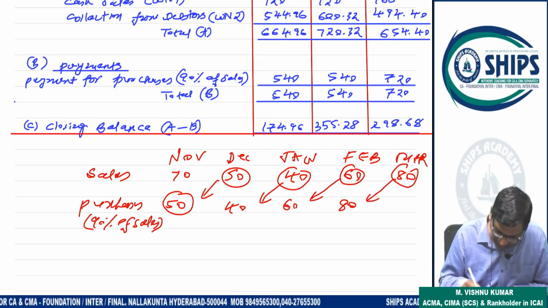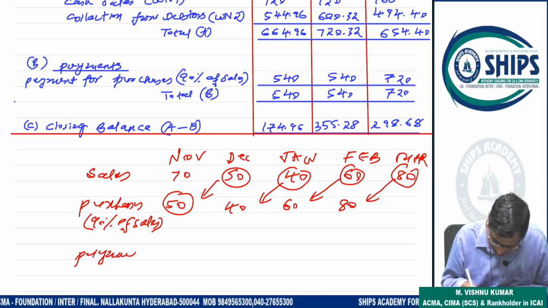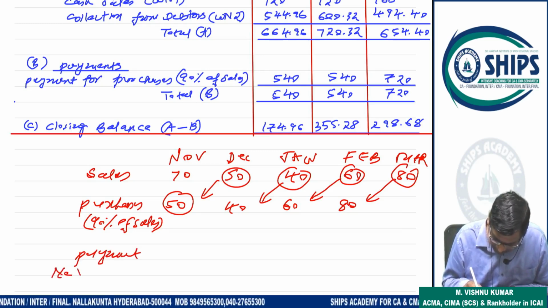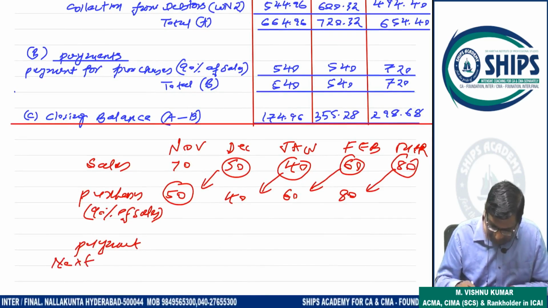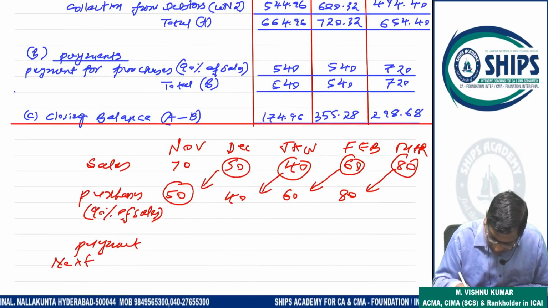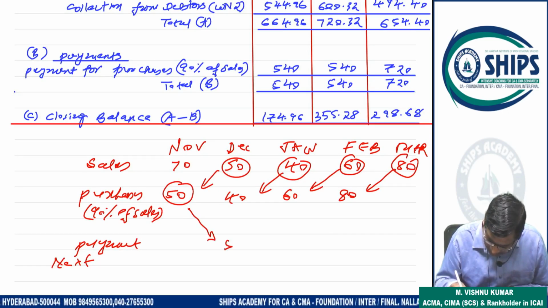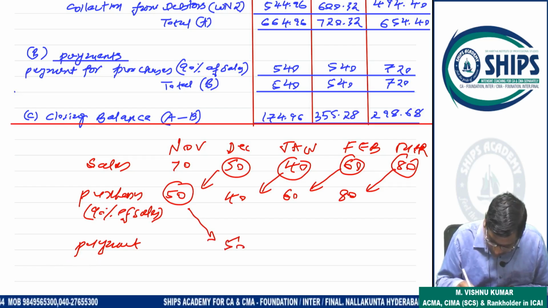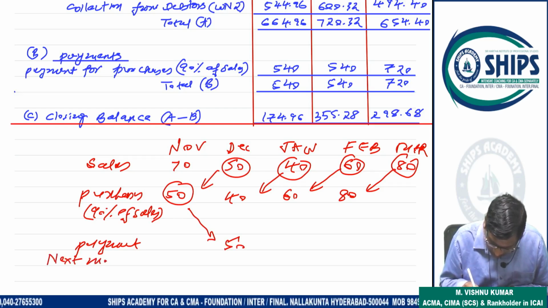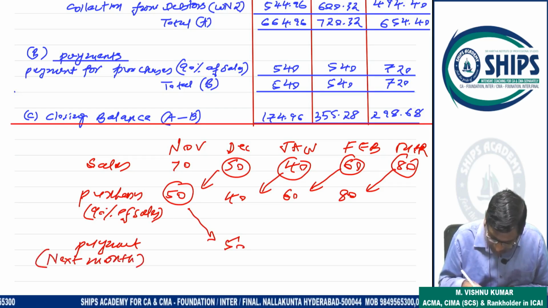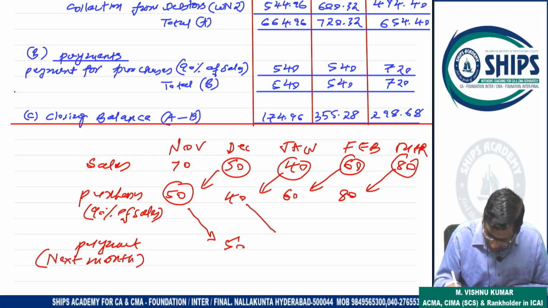This is purchase. Now payment. What is meant? Next month. This month's purchase payment will be made in the next month. So this 50 will be paid in which month? December. This one is paid in January.